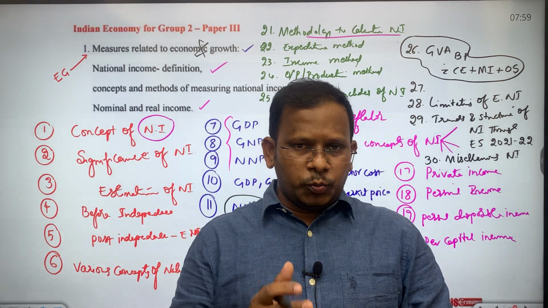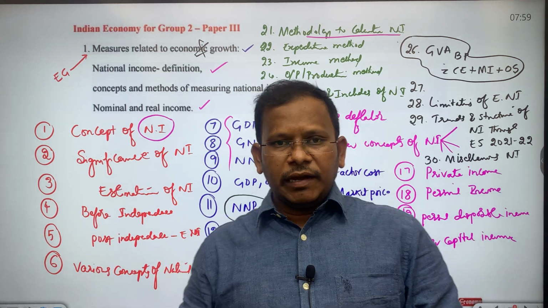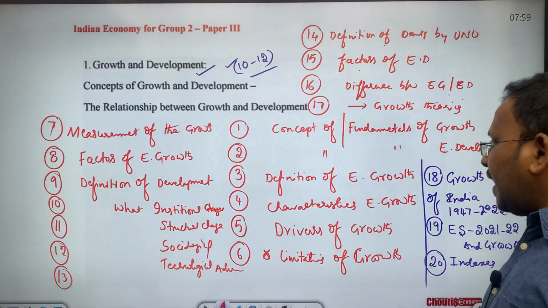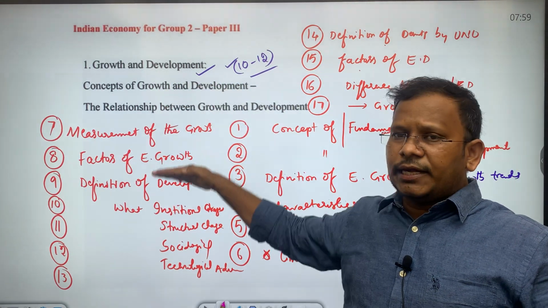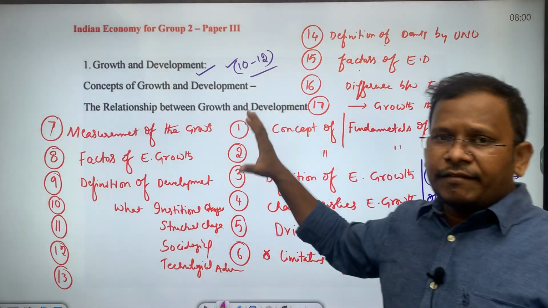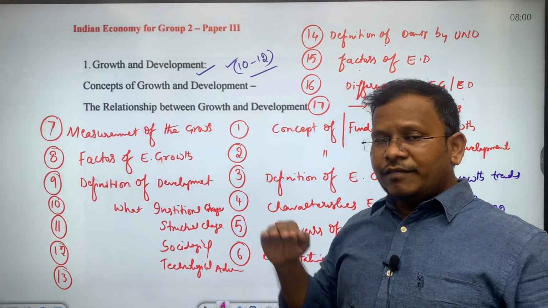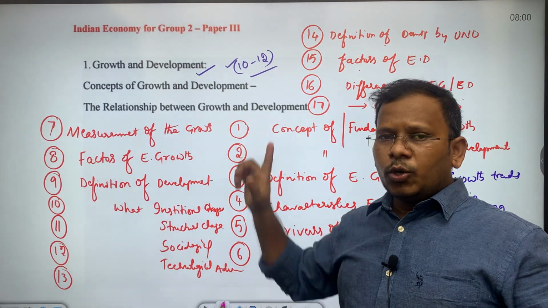As part of the Group 2 Indian economy, till now we have discussed the classification of the first chapter, which is known as growth and development, which has 20 subtopics in our classroom session. We will be discussing the 20 subtopics of growth and development.